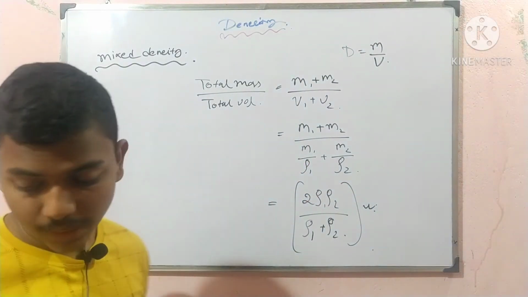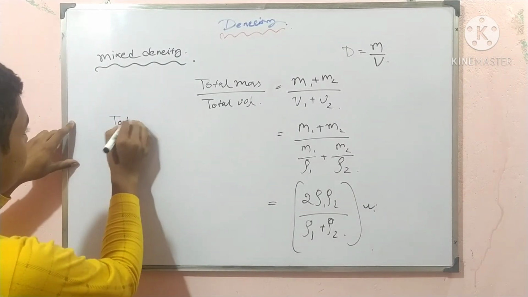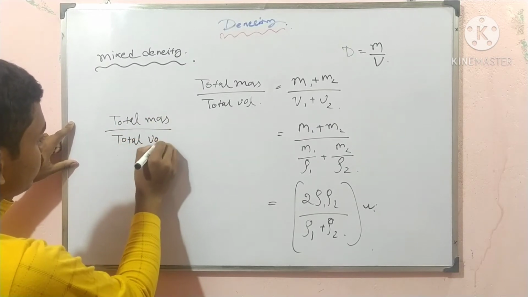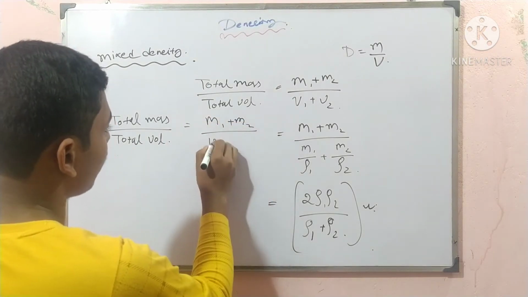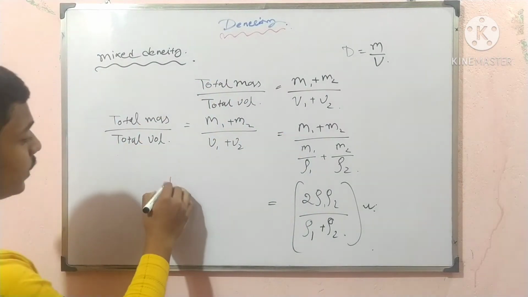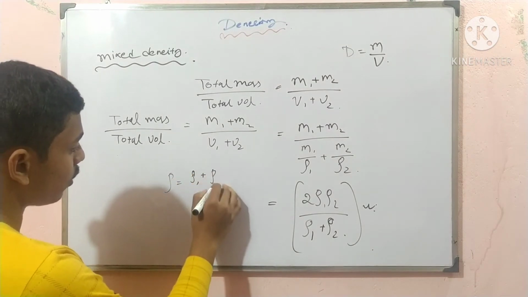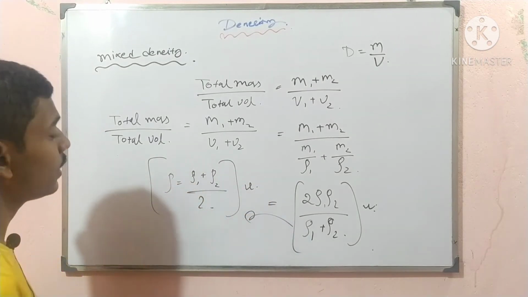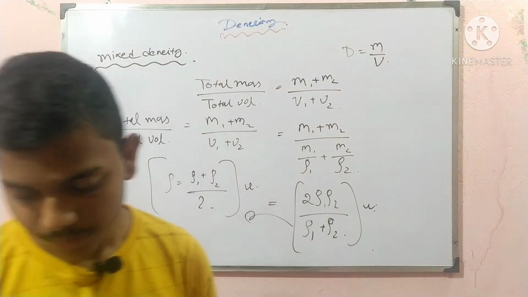And there is another formula. Total mass upon total volume, where M1 plus M2 is the total mass and V1 plus V2 is the volume. Same thing, but here the difference is that rho is equal to rho 1 plus rho 2 divided by 2. If I modify this, that is the final result. So that is the mixed density of two liquids.